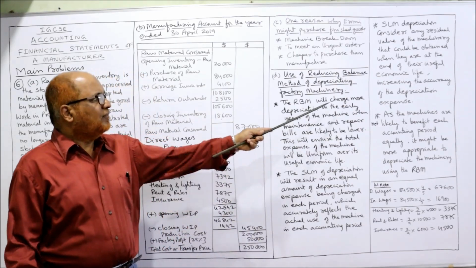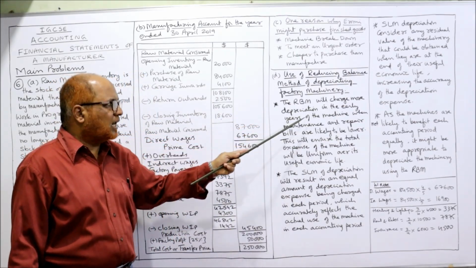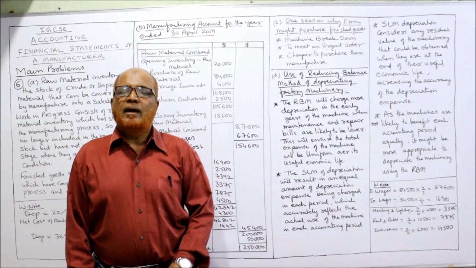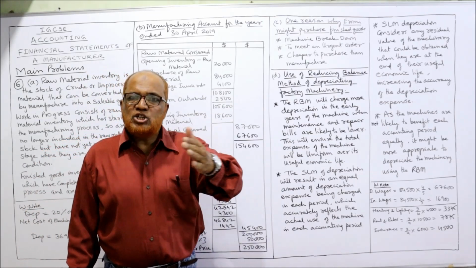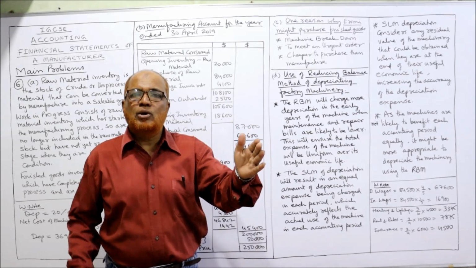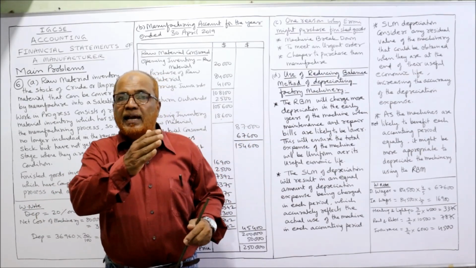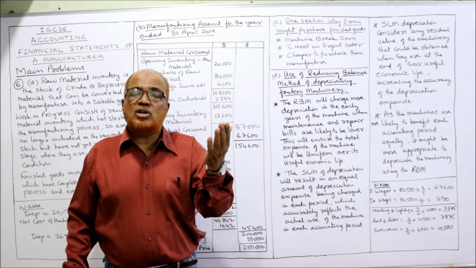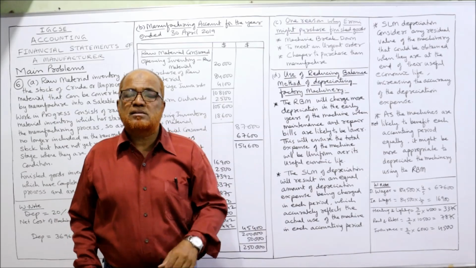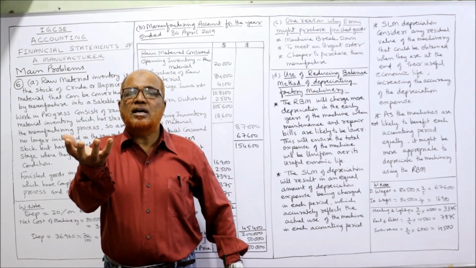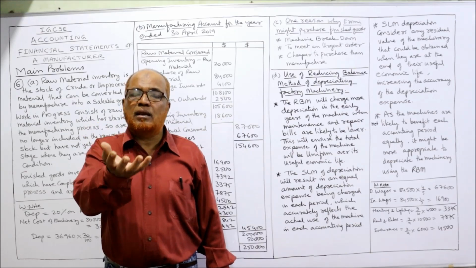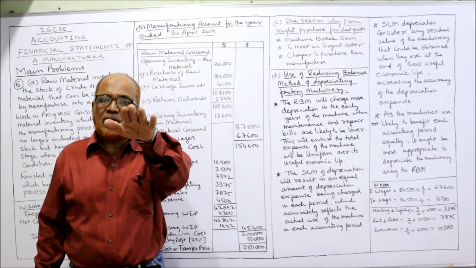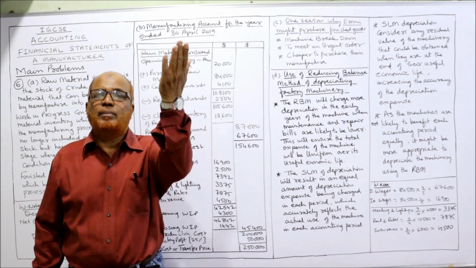Reducing balance method will charge more depreciation in the earlier years of the machine when maintenance and repair bills are likely to be lower. According to RBM, initial years, more depreciation, later years, less depreciation. In the beginning, we have more depreciation, but repair and maintenance will be less. When the machine is new, it does not require much maintenance, repairing, etc. So in the initial years, the repair and maintenance are lower and depreciation will be higher.